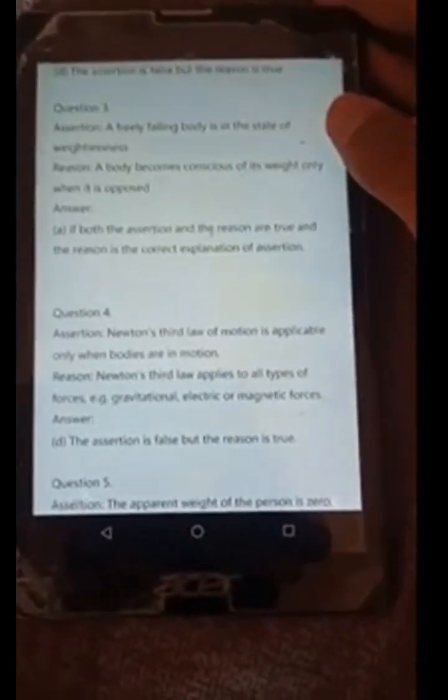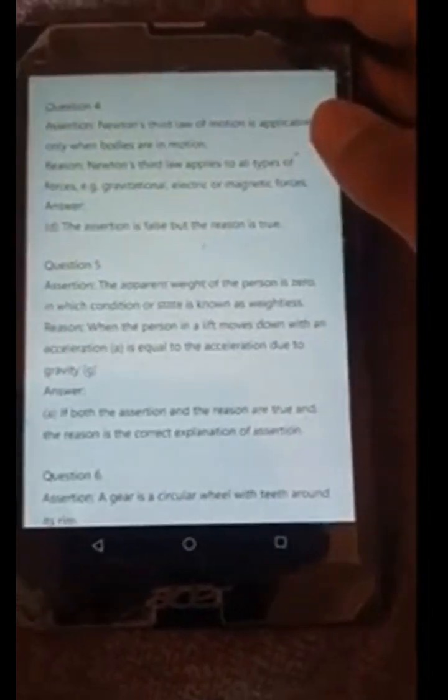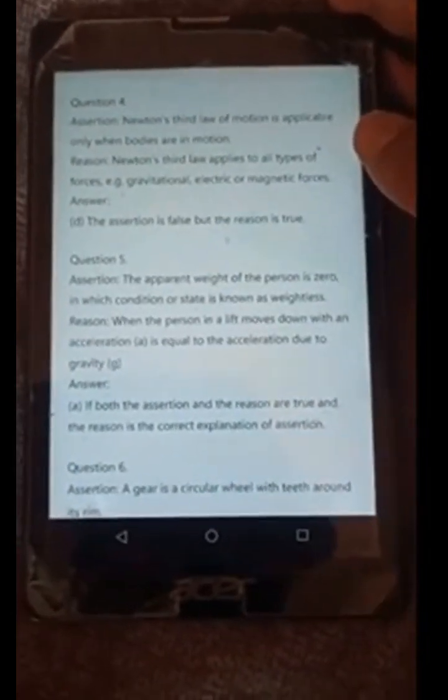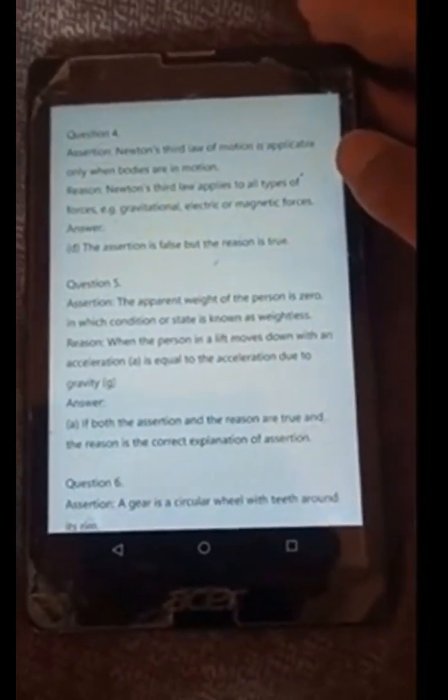Assertion: A freely falling body is in the state of weightlessness. Reason: A body becomes conscious of its weight only when it is opposed. Both the assertion and reason are true and the reason is the correct explanation of the assertion. Assertion: Newton's third law of motion is applicable only when bodies are in motion. Reason: Newton's third law applies to all types of forces, for example gravitational, electric or magnetic forces. Answer D. The assertion is false but the reason is true.